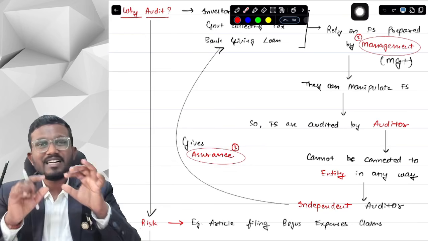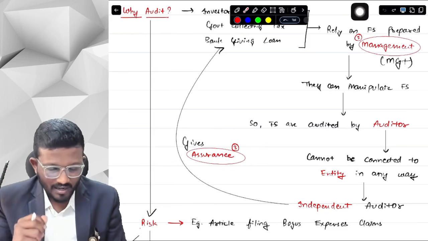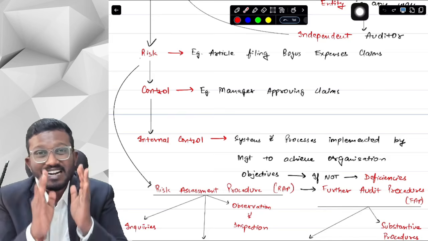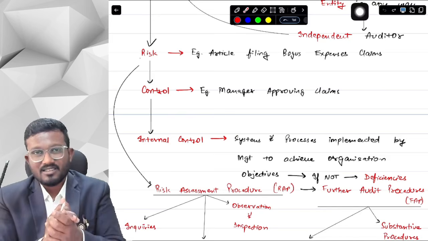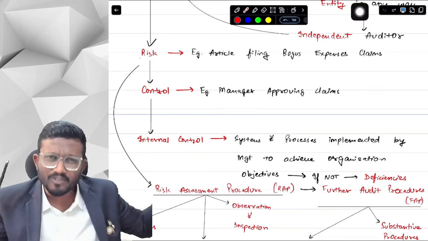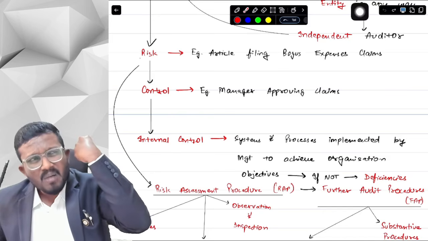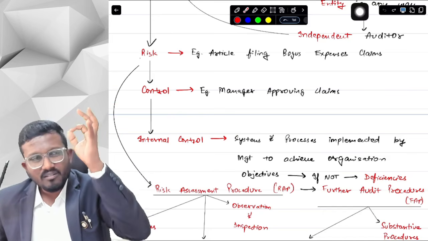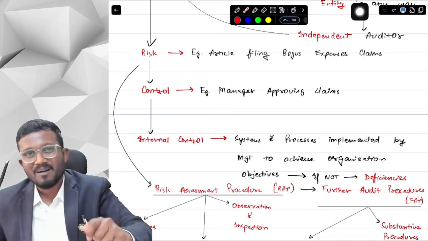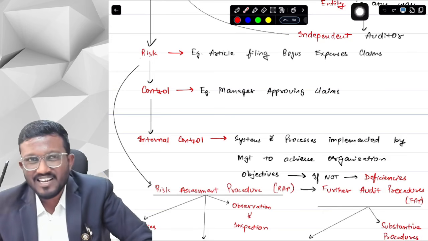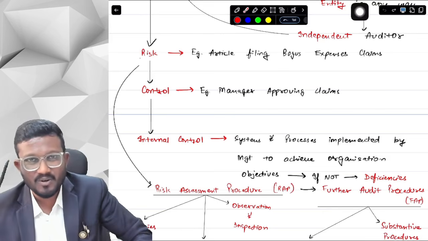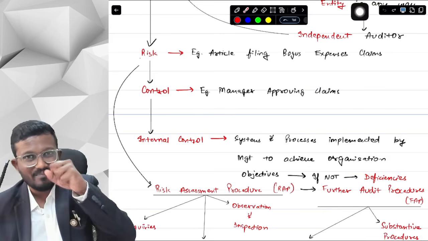Now comes the technical part of audit. In the audit, the first and foremost thing that we do is identify risk. Now, what is a risk? There may be many different kinds of risk in an entity, n number of risks. Obviously we cannot discuss all the types of risk in the first lecture, but to take an example, we are articles, and we are into the audit domain. Suppose you have done your articleship in audit, then it is relevant to you and you can understand better.